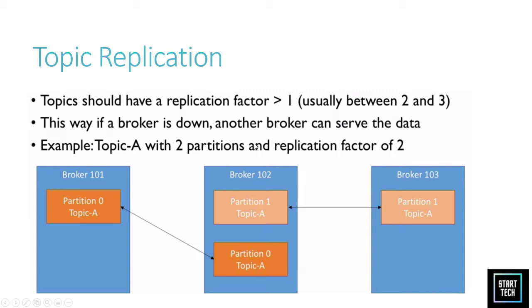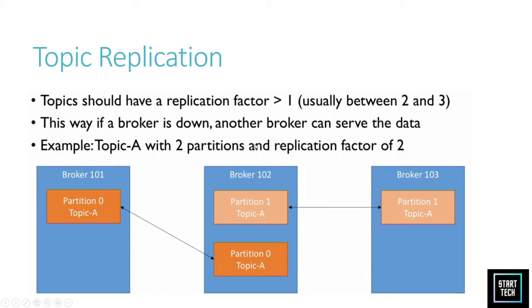Let us understand this through the diagram below. Consider that topic A has 2 partitions, and the replication factor is 2. So we have partitions 0 and 1.